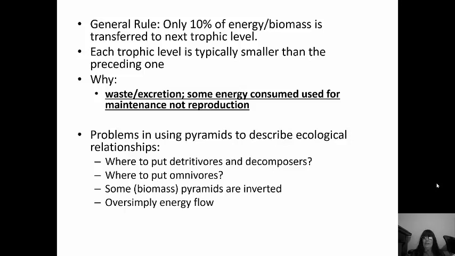There are problems in using pyramids to describe the ecological relationships, though. One problem is, where do you put detritivores and decomposers? Those aren't really at the bottom of the pyramid, but where do they go? They recycle nutrients and break down all of the other things on the pyramid. So there really isn't a place for them. Also, omnivores. Omnivores eat plants and animals, so they're not necessarily primary consumers because they eat animals too. And then some pyramids are actually inverted, like biomass pyramids. Basically, a pyramid is going to oversimplify energy flow.